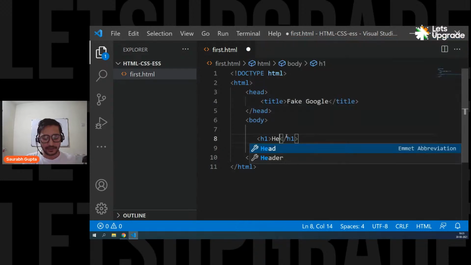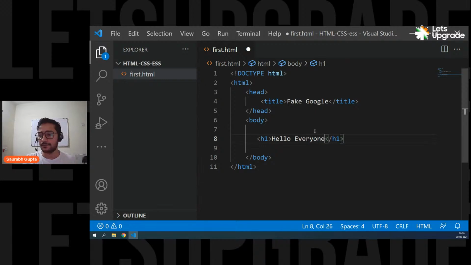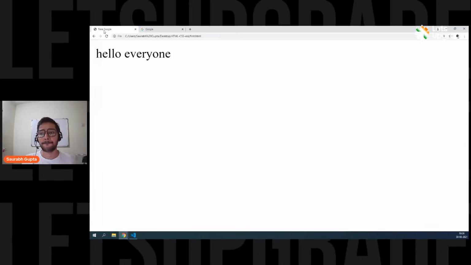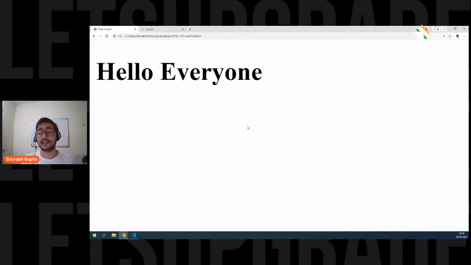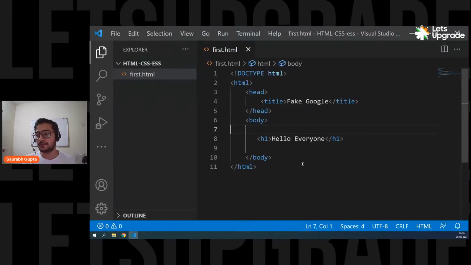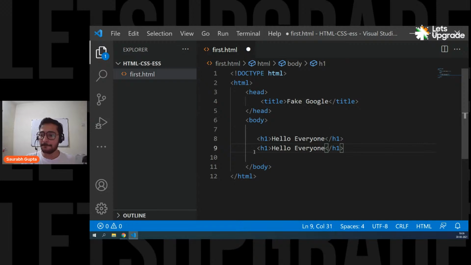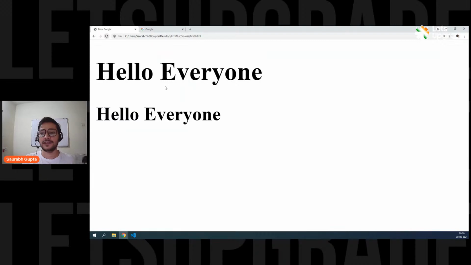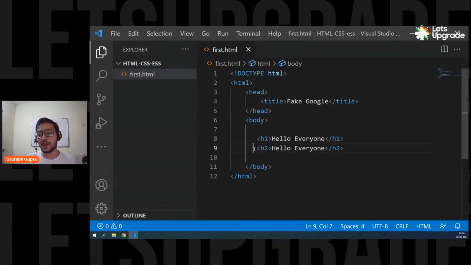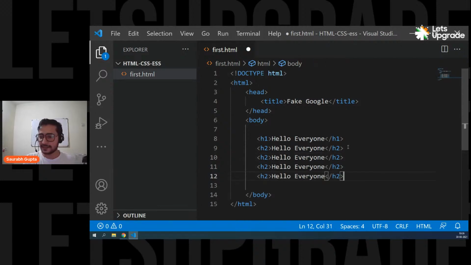Let's see it. Simply write hello everyone again. So hello everyone. Save it and now see. See that? It's big, it's bold, right? And the same way, you also have tag 2, that is H2. You can see it will be a little smaller than the H1. See, that's how this works. And you have simply till H6. So let me just copy and paste it 6 times. So now it is 5, right? And here we go, 6.